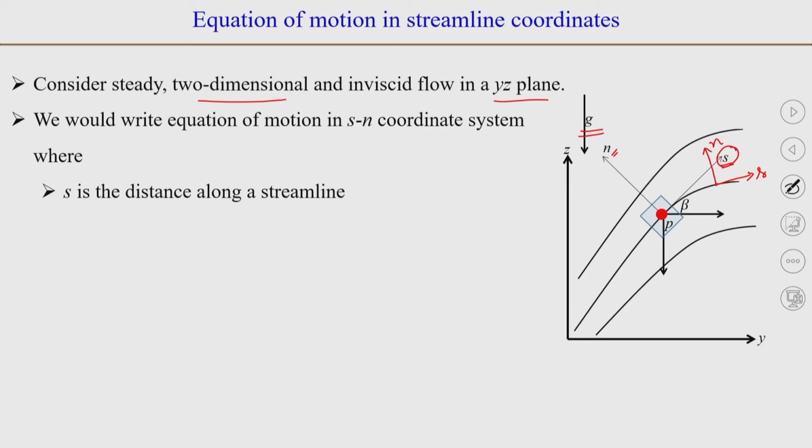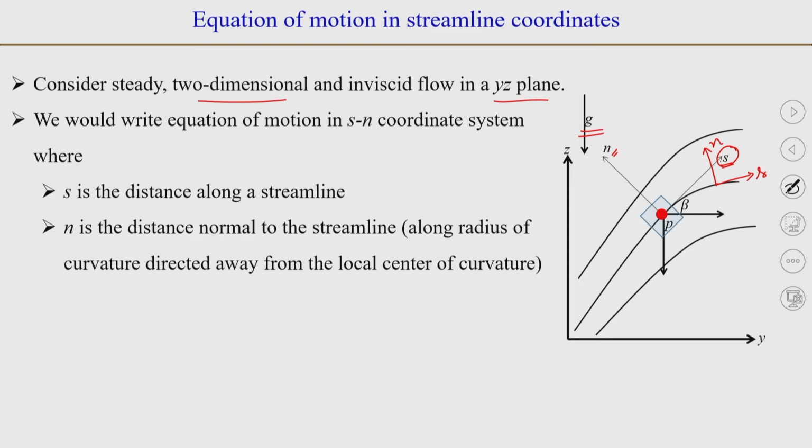Now, the convention for the second coordinate. So, s will be along the direction of velocity and along the streamline, whereas the other coordinate n will be normal to the streamline, and the positive direction will be, of course, along the radius of curvature, normal to the streamline at that particular point, pointing away from the local center of curvature.